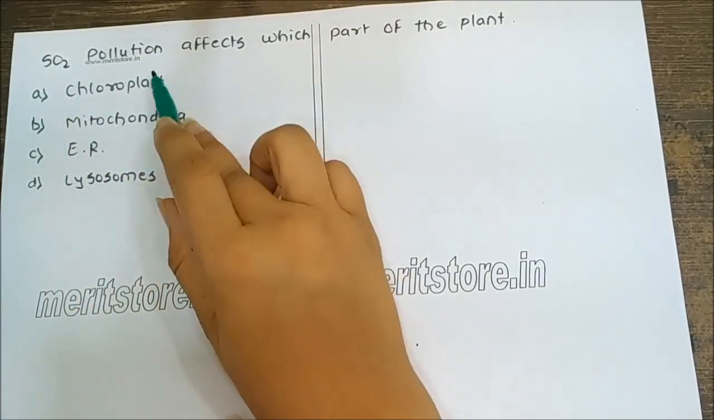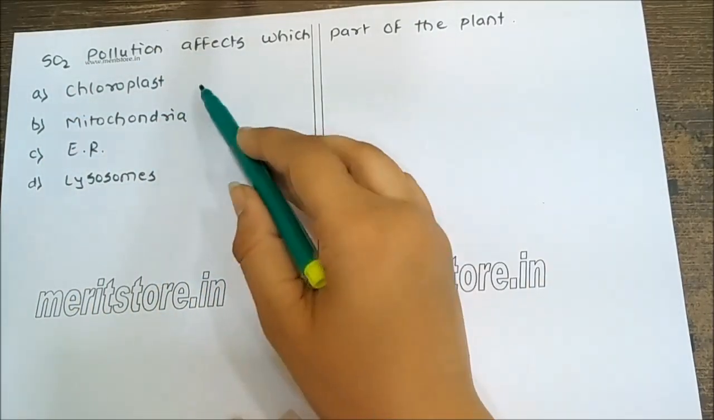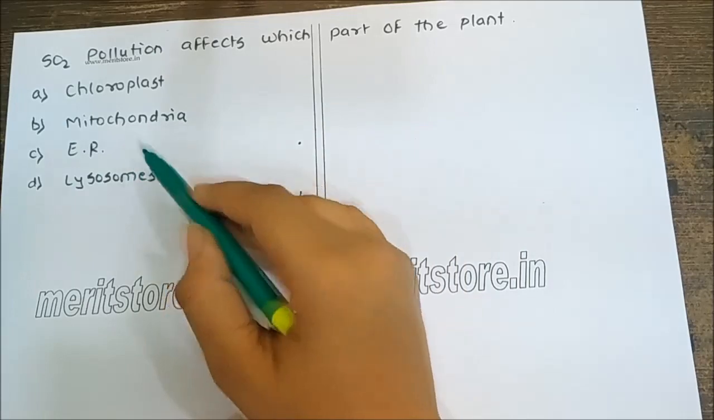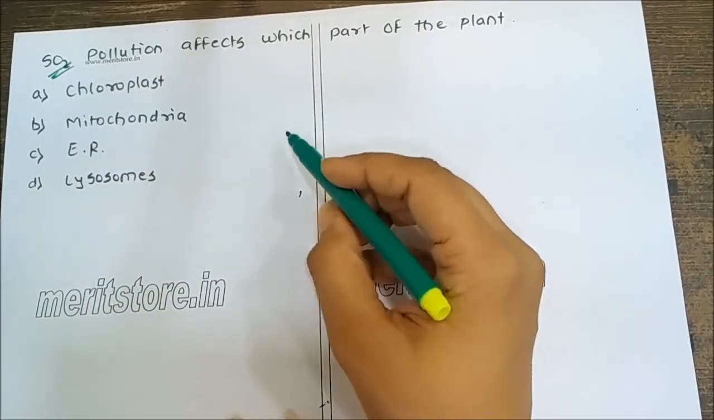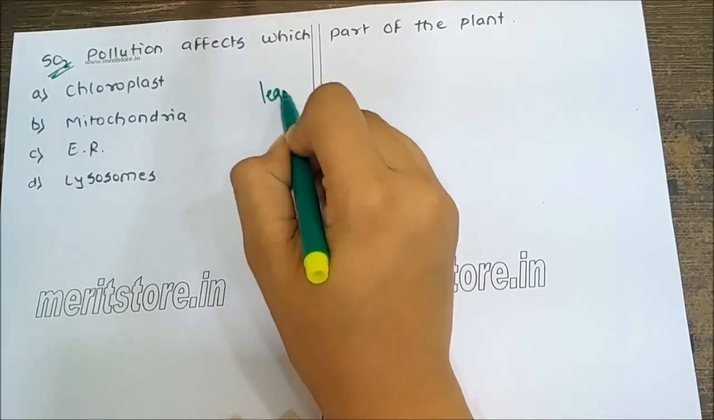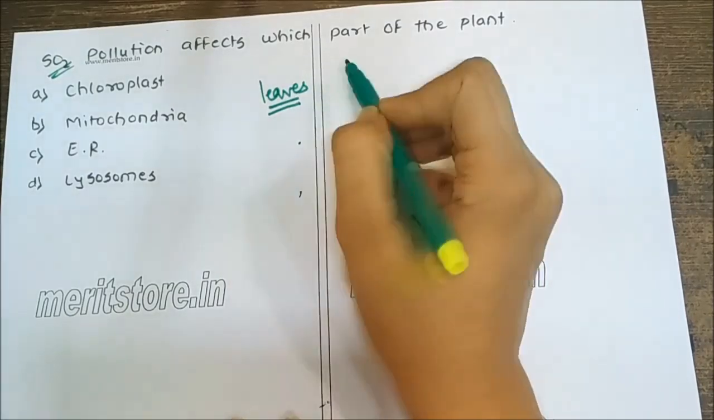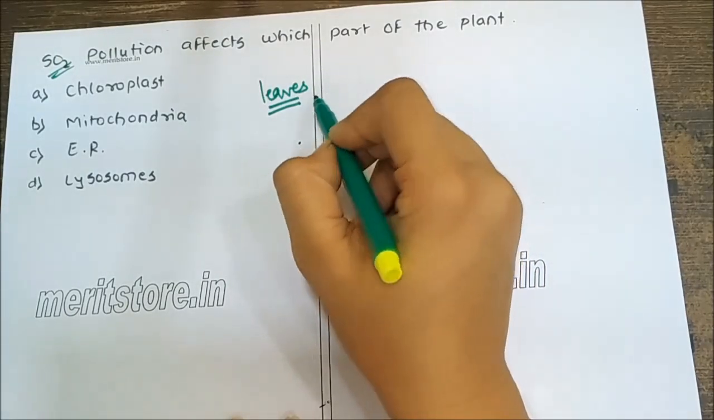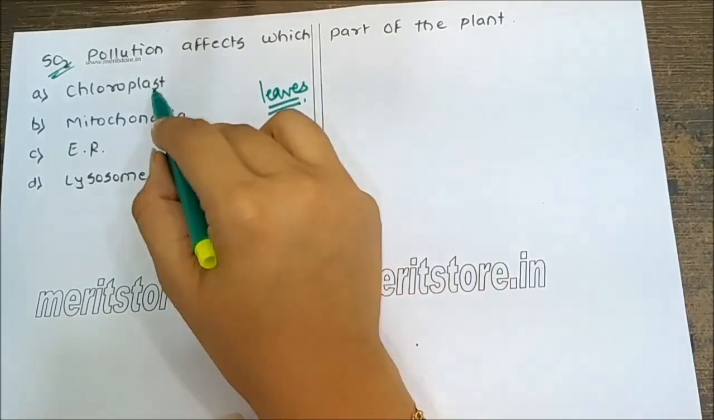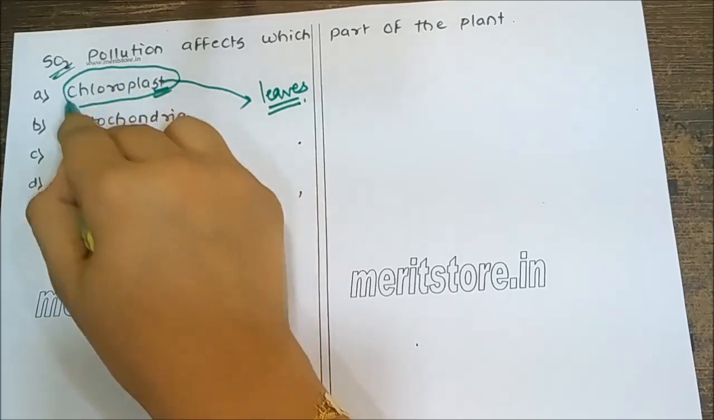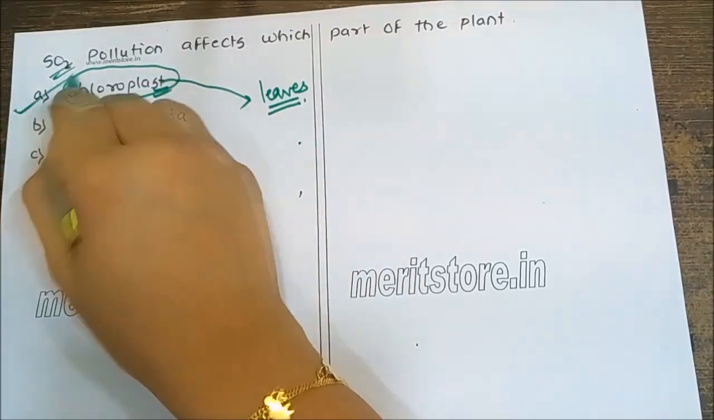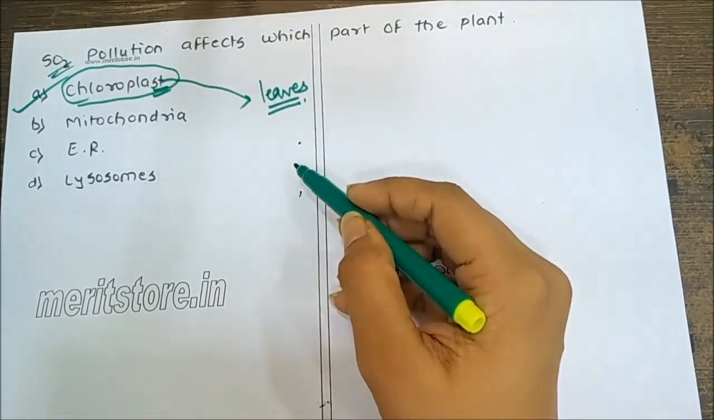Sulfur dioxide pollution affects which part of the plant? Chloroplast, mitochondria, ER, lysosome. Sulfur dioxide is directly in contact with the leaves. Leaves are more prone to all the air pollution, and since chloroplast is a pigment present in the leaf, they get more affected compared to the others. So the answer is chloroplast.